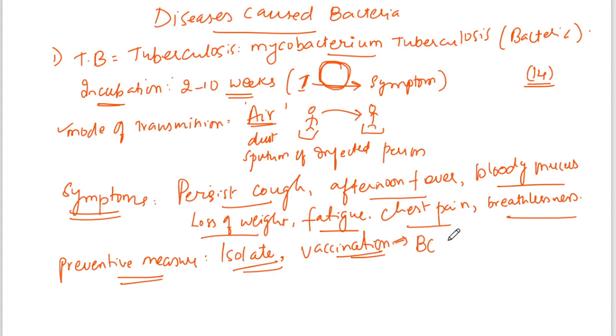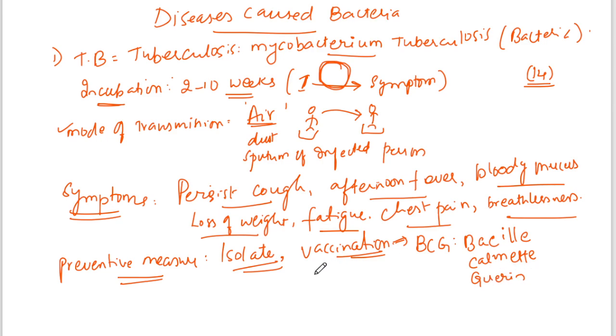The vaccine name is BCG. What is the full form of BCG? Bacillus Calmette-Guerin is the full form of BCG.